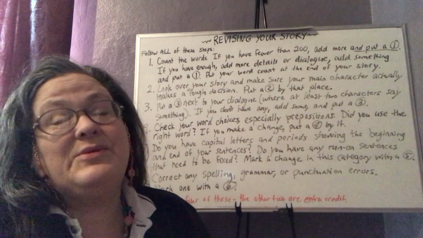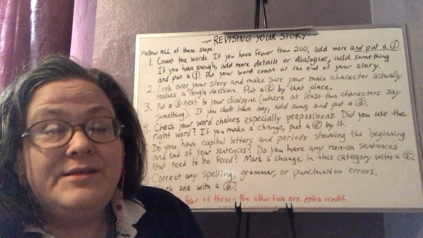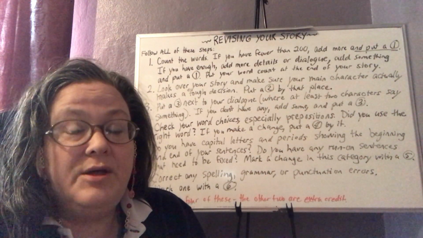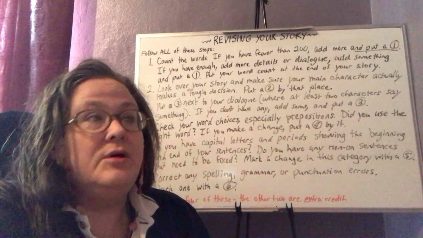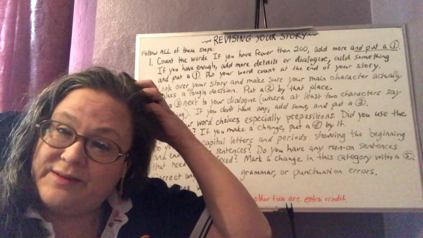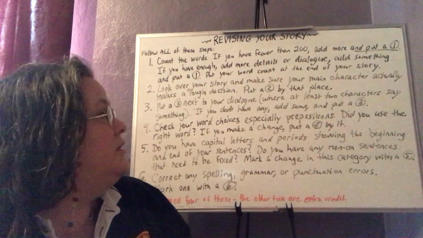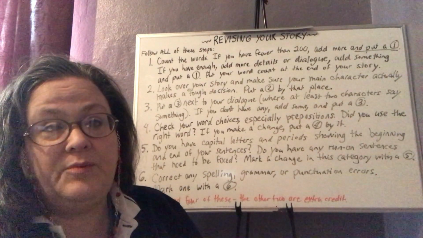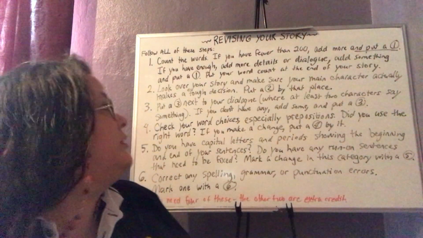You should add some dialogue, or you should add some details to your description. You should add another little thing that happened. So that's the kind of thing. Don't repeat things. Don't repeat words. Don't say something in a different way, because this is a story. You want to keep the reader's interest.